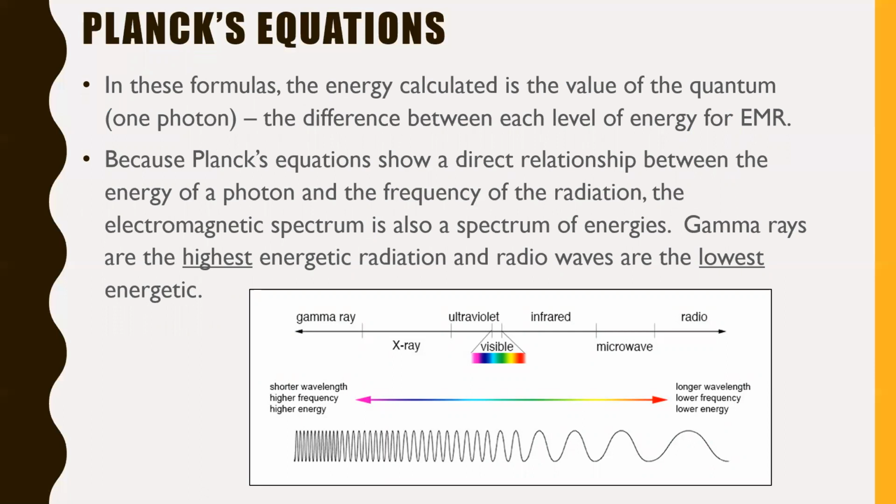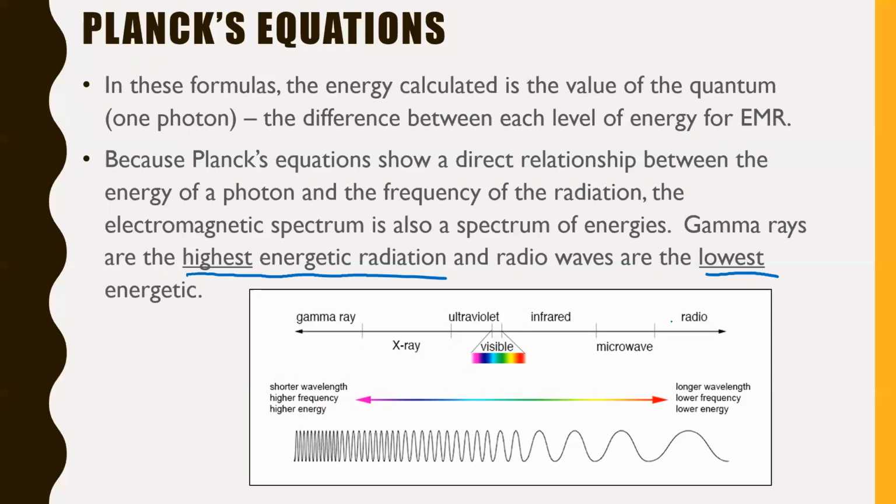Because Planck's equations show a direct relationship between the energy of a photon and the frequency of the radiation, the electromagnetic spectrum is also a spectrum of energies. Gamma rays are the highest energy radiation, and again, that's because gamma rays have the highest frequency, and radio waves are the lowest energy, right? Because they have the lowest frequency. Remember, frequency and wavelength are inversely proportional to each other. Radio waves have a very long wavelength, but a very long wavelength means a very small frequency, and vice versa, right? So gamma rays, in other words, are the highest energy. Radio waves are the lowest energy.